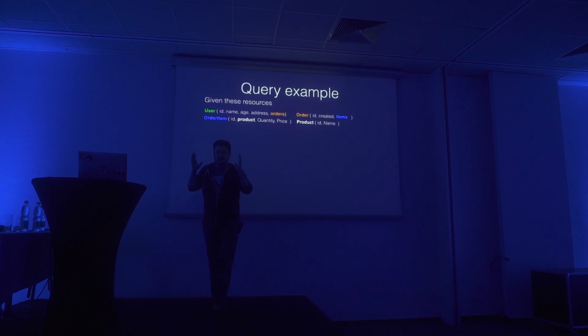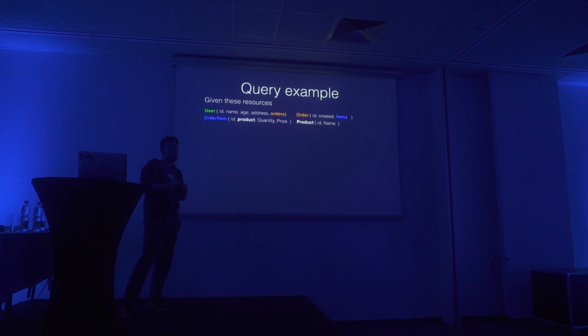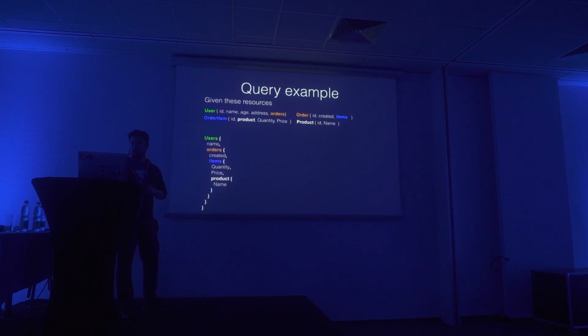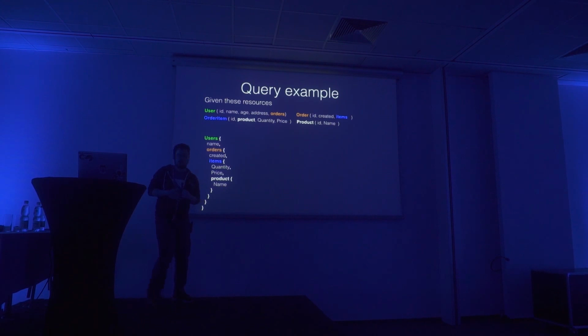So based on this, I tell you in GraphQL that we can actually dive down all the way to product level, which we do like this. So we say we want users, we want the name of the user, and we dive down into orders, and in orders we say that we want the created column, and under orders we know that we have the order items array, right? And under items we say quantity and price, and under product we say name. So here we have decided that we don't want the full response back, we don't want the full model back with all of its properties, but we choose a sub-selection of columns that we want. And we are able to do a pretty deep call here.